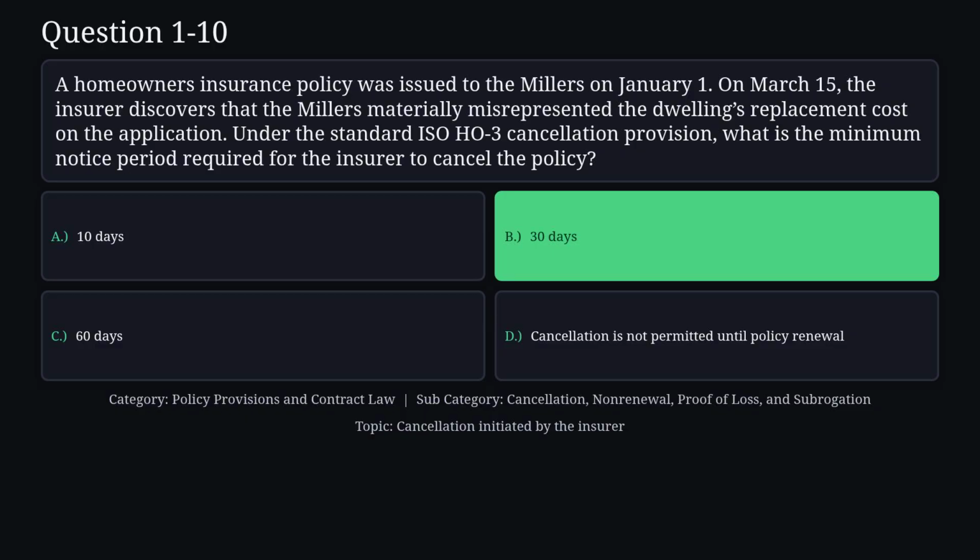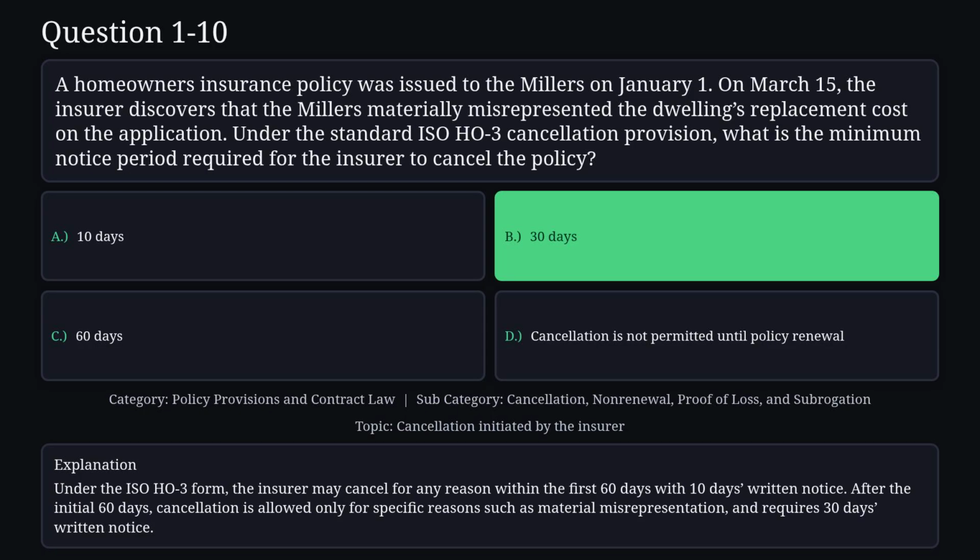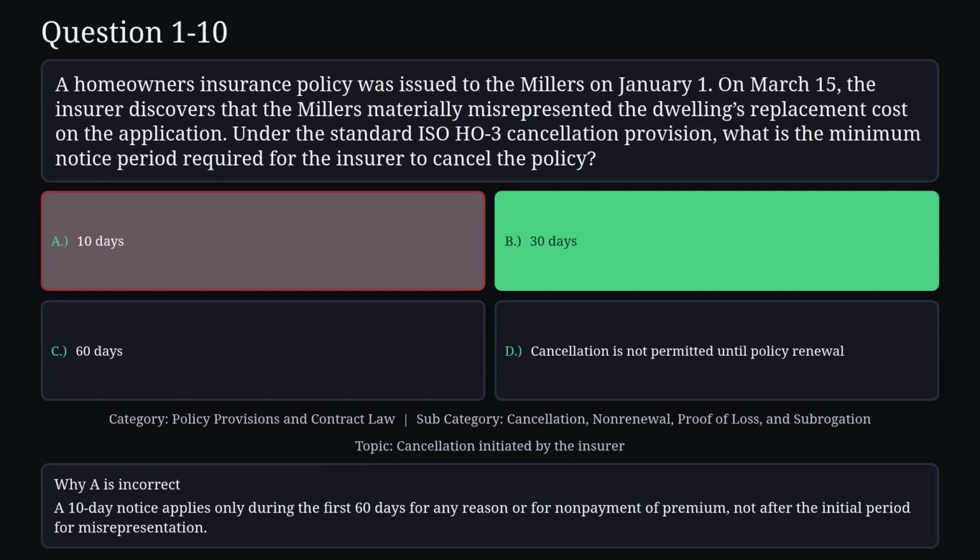The correct answer is B. Under the ISO HO3 form, the insurer may cancel for any reason within the first 60 days with 10 days written notice. After the initial 60 days, cancellation is allowed only for specific reasons such as material misrepresentation and requires 30 days written notice. Reason A is not correct.